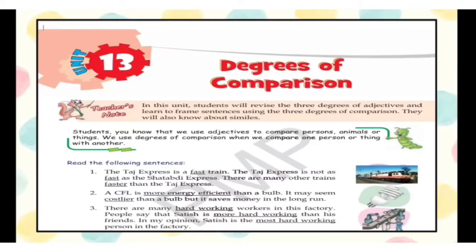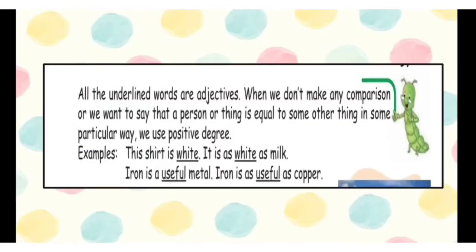Third, there are many hard-working workers in this factory. People say that Satish is more hard-working than his friends. In my opinion, Satish is the most hard-working person in the factory. Now children, you need to observe the words that are underlined. Fast, faster, more energy efficient, costlier, hard-working, more hard-working, and most hard-working. So, all the underlined words are adjectives.